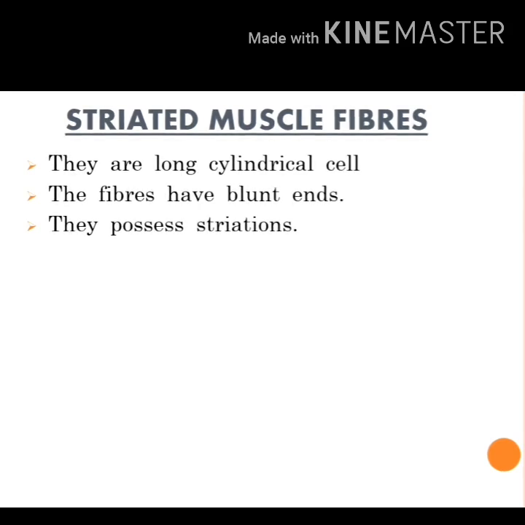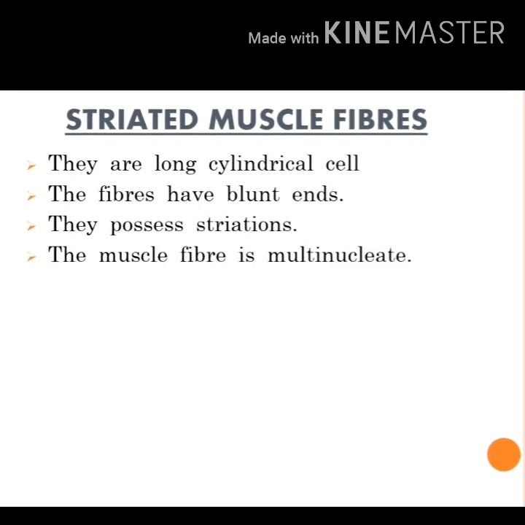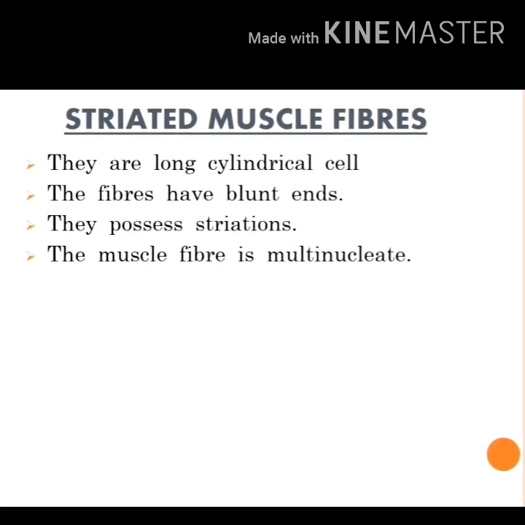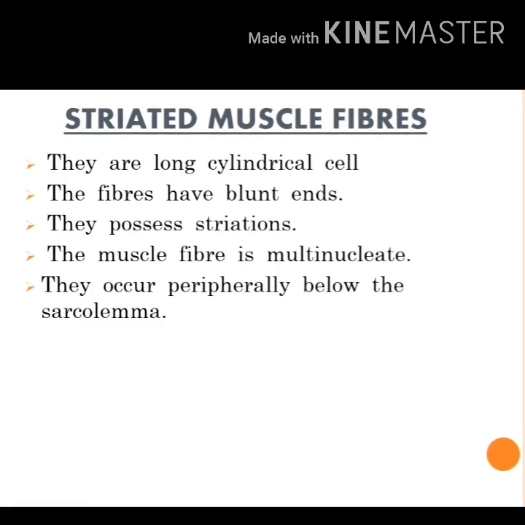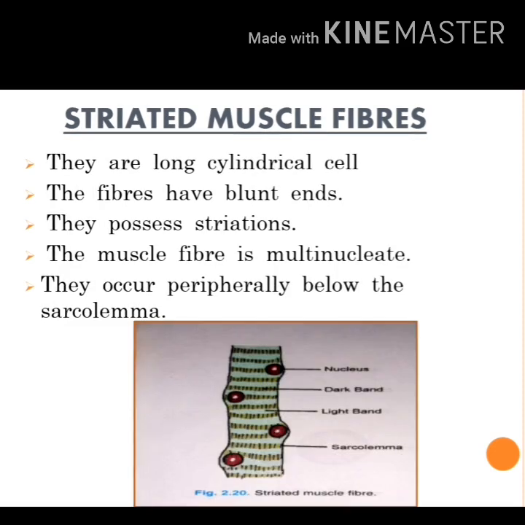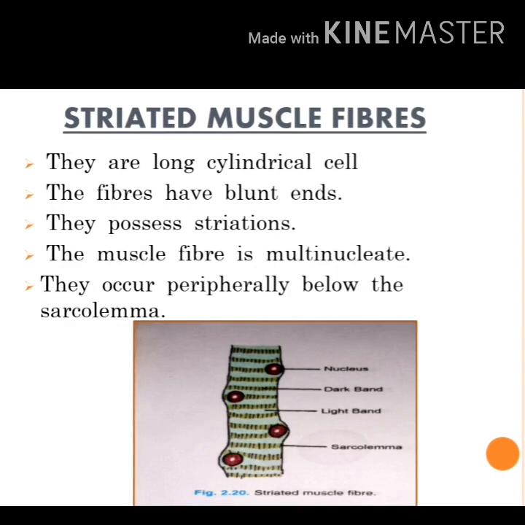Third, they possess striations. Or we can also say dark and light bands are present. Next, the muscle fiber is multinucleate. The nuclei occur peripherally below the sarcolemma, that is towards the periphery. So when you learn about the muscle fiber, you have to keep 4 main points in your mind.